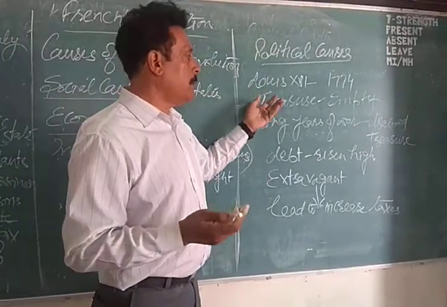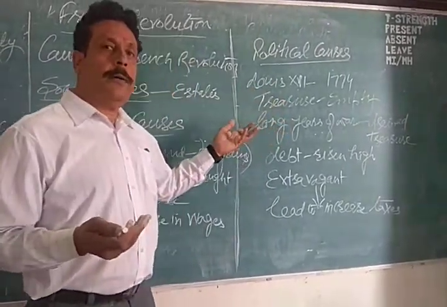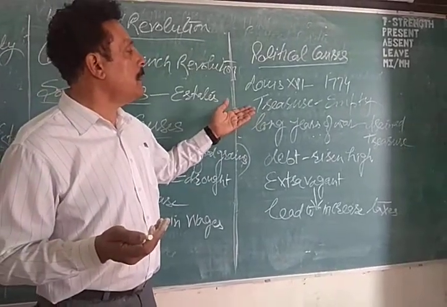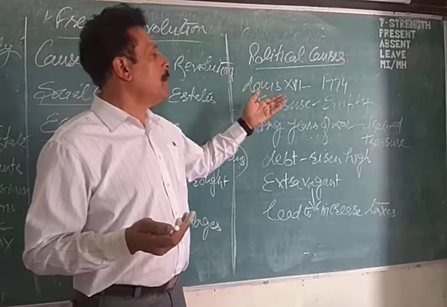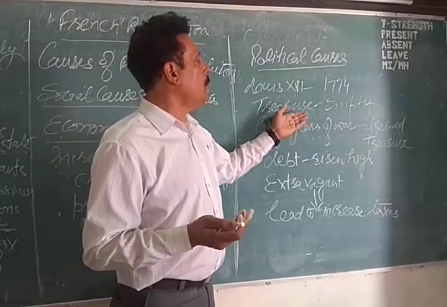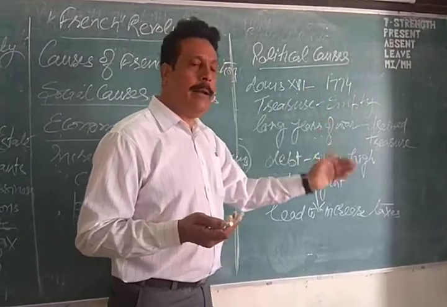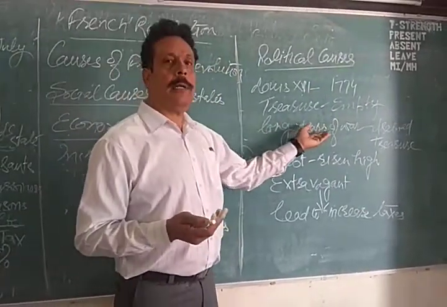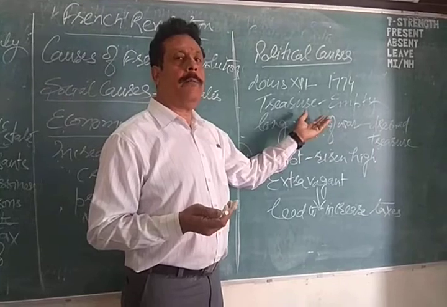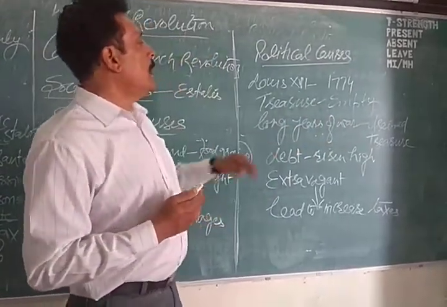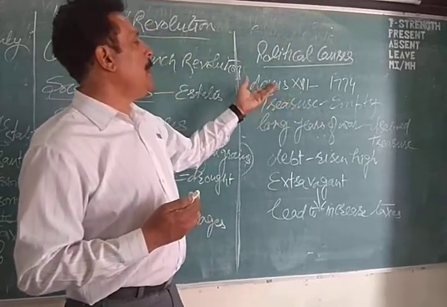Over the years, more than 100 years of wars, the 100 Years' War we call it, France was involved in wars. Due to the war, the treasure was drained because they had to pay the salaries of the army, buy horses, weapons, and so on. So the treasure was almost empty.